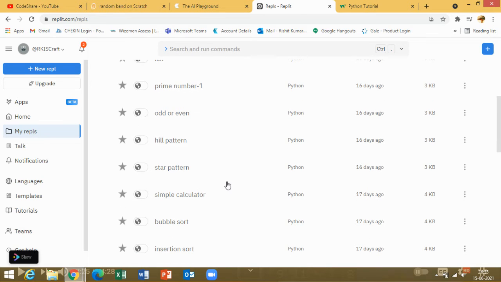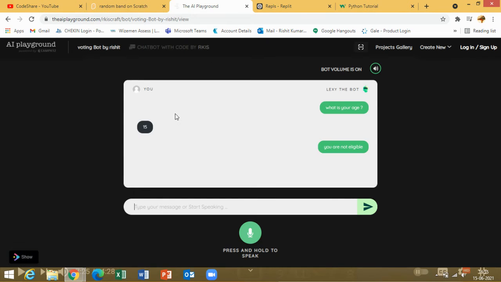In this, I do have to remember the functions. I forgot to mention that in AI Playground, you don't have to remember the functions because there is a help section. If you click there, you just search for what you're looking for, and according to your search, it brings out all the functions from before.